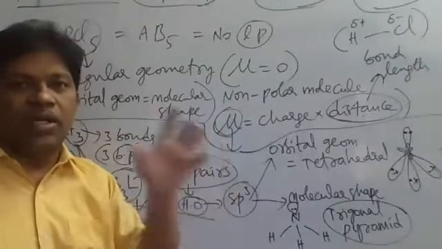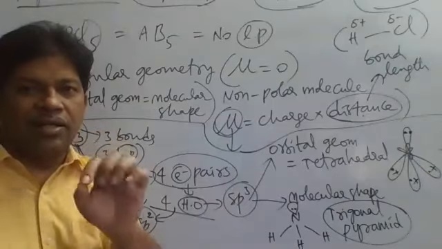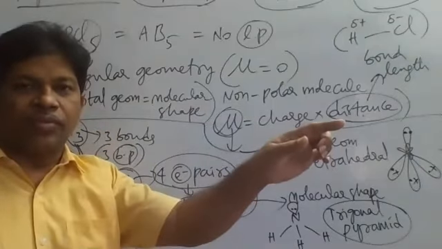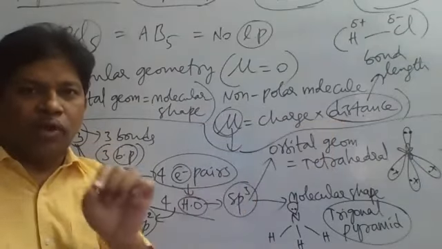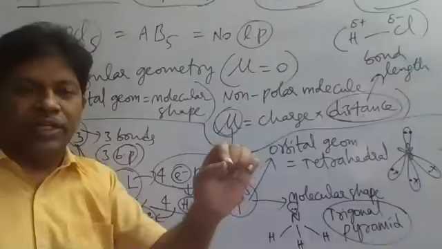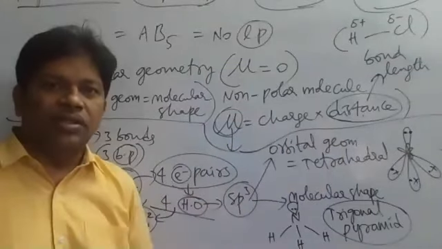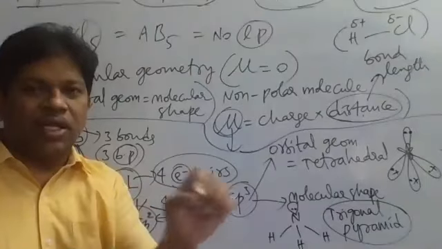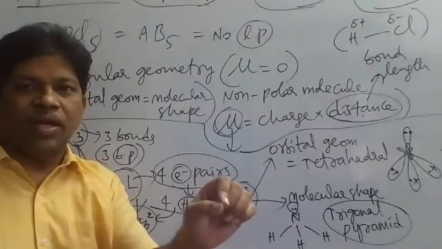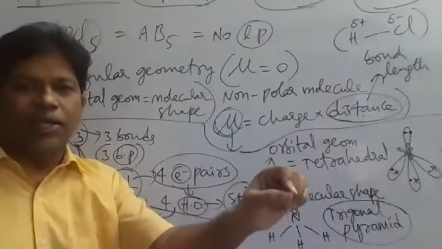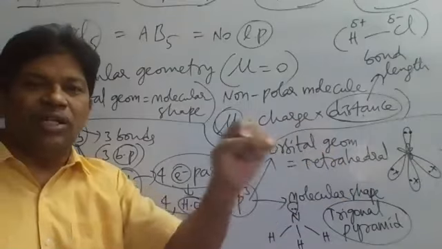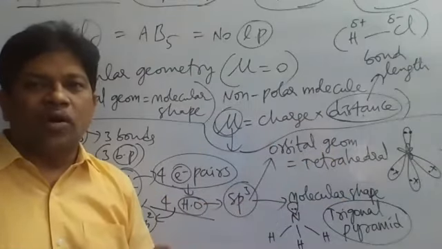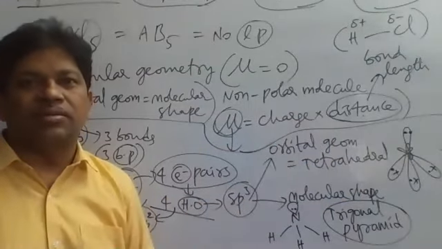In the ammonia molecule, the central atom is nitrogen. The nitrogen atom belongs to the 15th group. Therefore, it has 5 valence electrons. Then, around the central atom nitrogen, there are 3 hydrogen atoms, 3 monovalent atoms. Therefore, 3 bonds will be there around the nitrogen atom. 3 bonds will have 3 bond pairs.